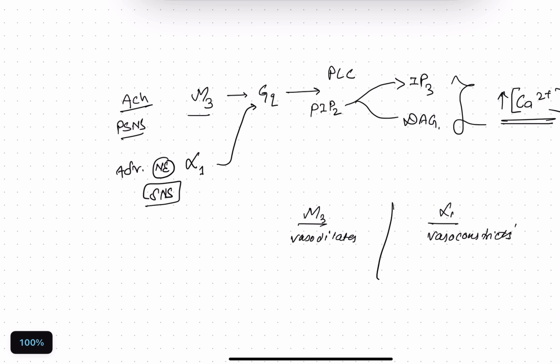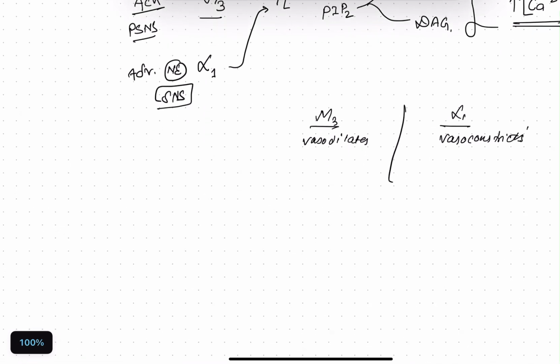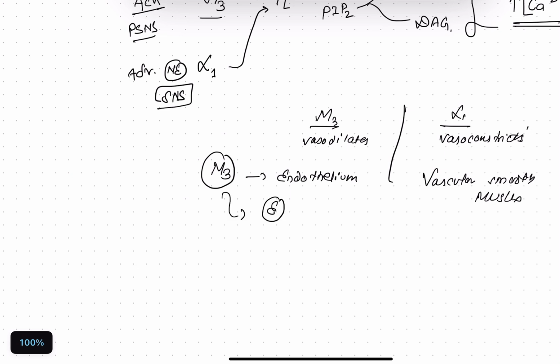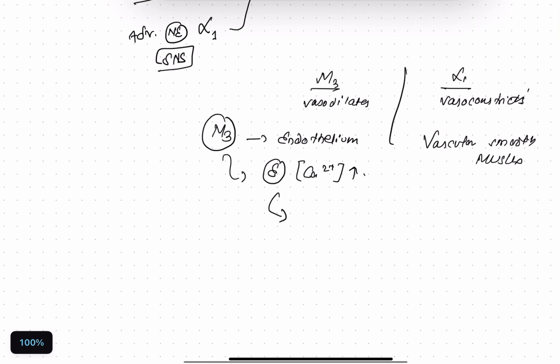So, have you ever wondered why? Basically, the M3 receptor is in the endothelium, while the alpha 1 receptor is in vascular smooth muscle. The M3 causes endothelial intracellular calcium to increase, which in turn activates eNOS, the endothelial nitric oxide synthase, which increases nitric oxide in the endothelium, which diffuses to vascular smooth muscle,